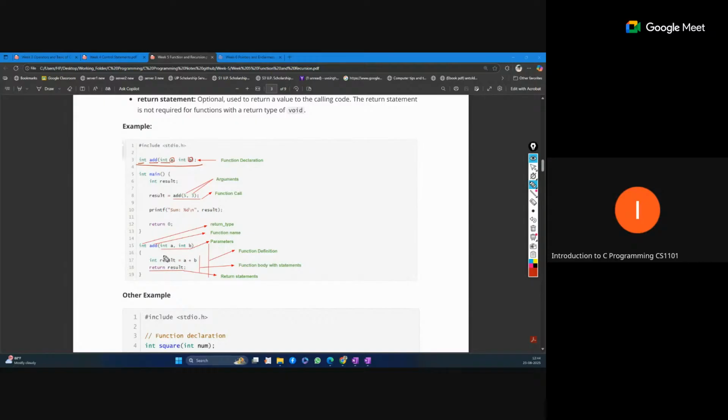After that you can define the function, what the function will actually do. For add, int a, int b, you are taking two values in a and b, using them, and returning something. And you can call this from anywhere, because it is defined globally, you can call it from any other function. So result equal to add 5 comma 3, we are calling add and returning something, and that return value will be passed to the assignment operator. So this is the function.